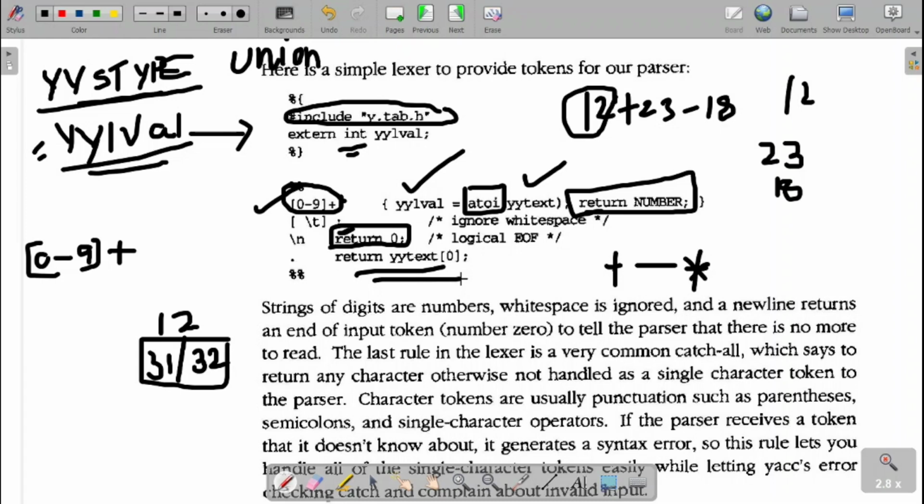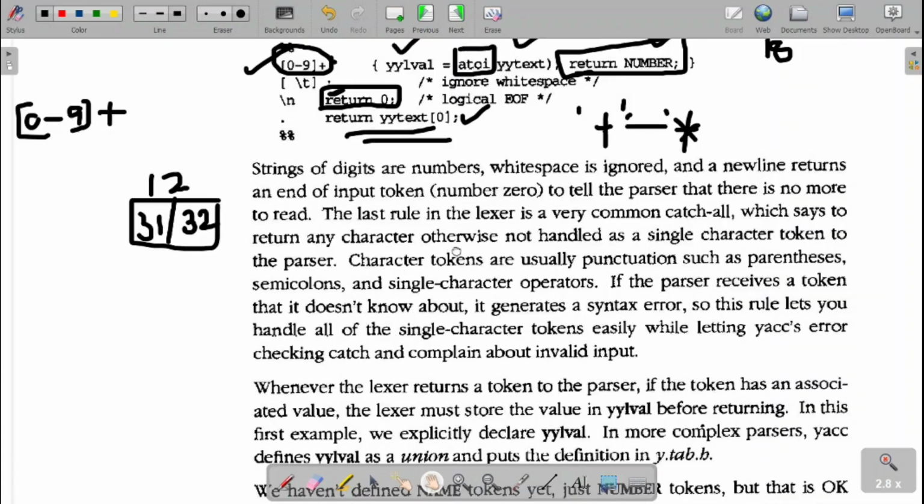As I told you, in the return there are two options. Here you can see one option: we are returning a number, a token. In the other, we return that character itself. Now, if I get the plus, minus, or star over there, it should be enclosed in single quotes. Fine. Next one, so this was regarding the lex part.